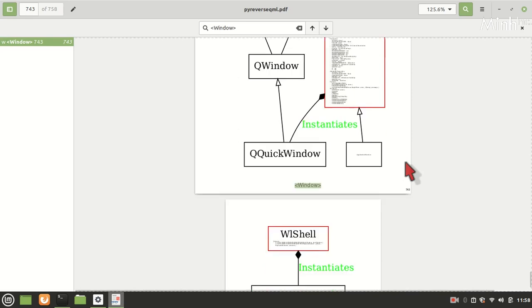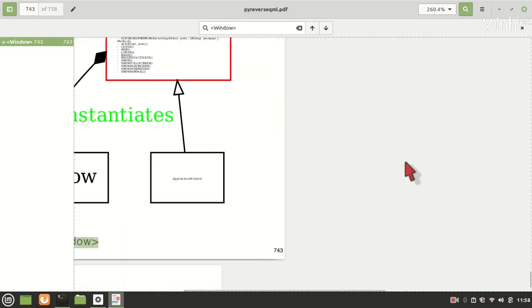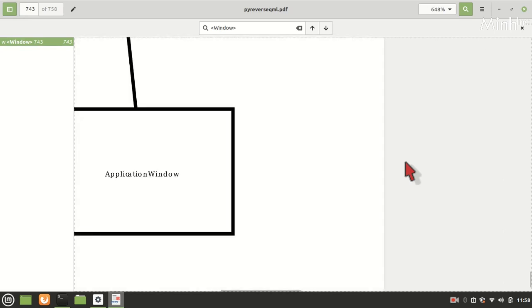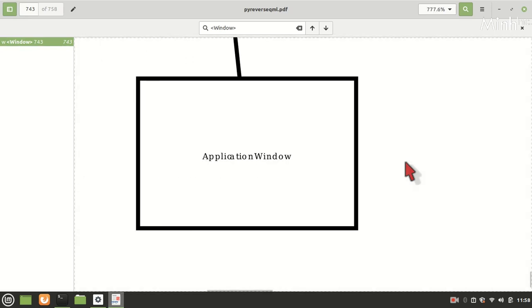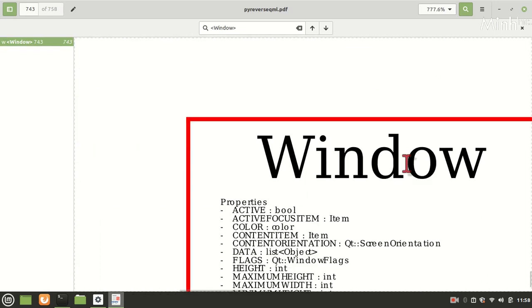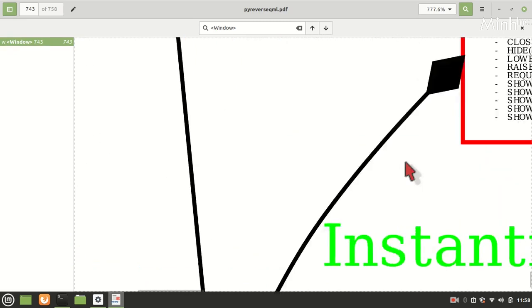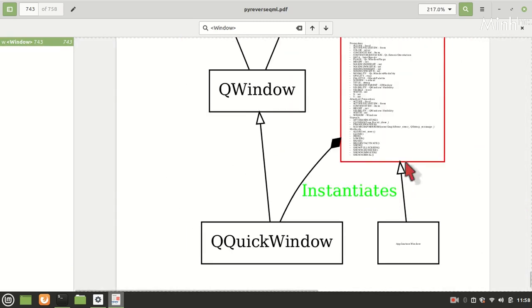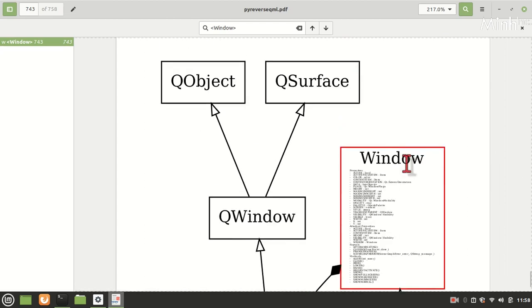If we see closely, one guy is deriving from Window, and that is ApplicationWindow. So ApplicationWindow derives from Window. Window itself instantiates QQuickWindow, and that is a QWindow. So after all, it is a widget. In a way, it's a window on which drawings can happen.